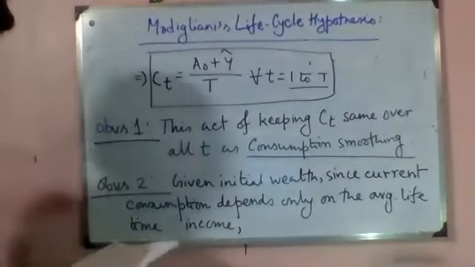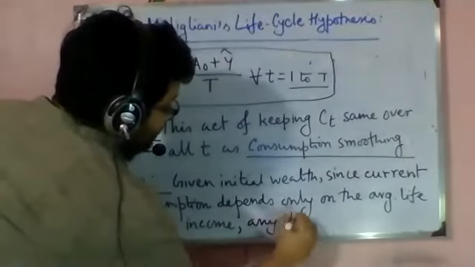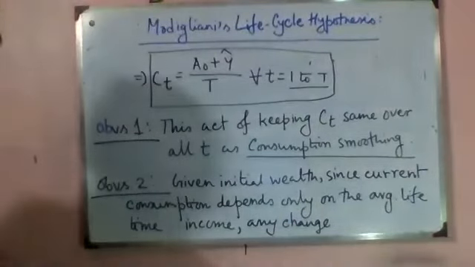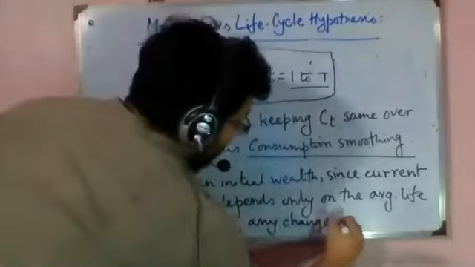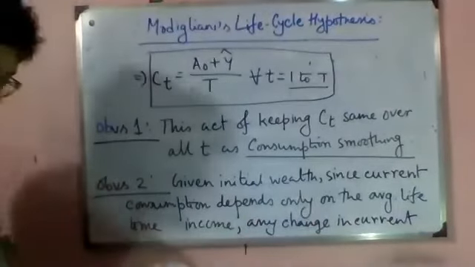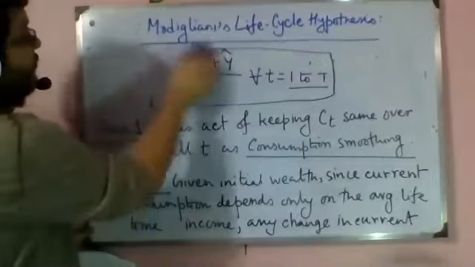What will happen to any change in current income? We said that current income is not going to be fixed or the same, so there will be change. Now the question is, if the current income changes, where will that extra income or the reduction in income go?